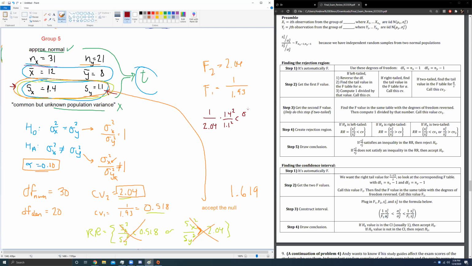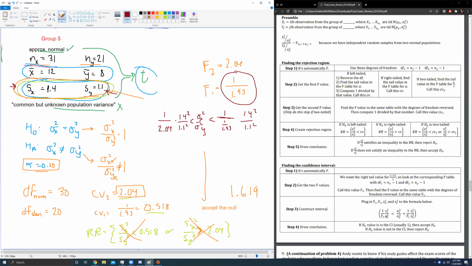Less than sigma squared x over sigma squared y, which is less than, this is going to be kind of confusing, remember, F1 is already 1 over 1.93. So you can say 1 over 1.93 times 1.4 squared over 1.1 squared. And that would be your confidence interval.